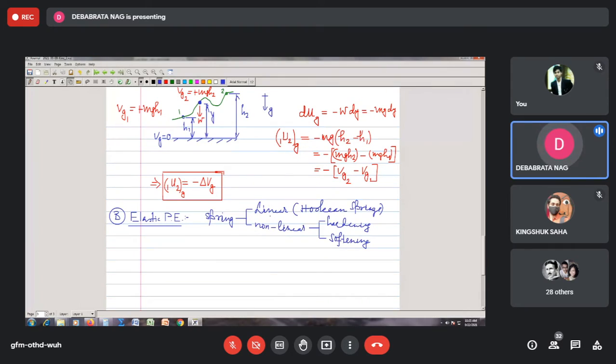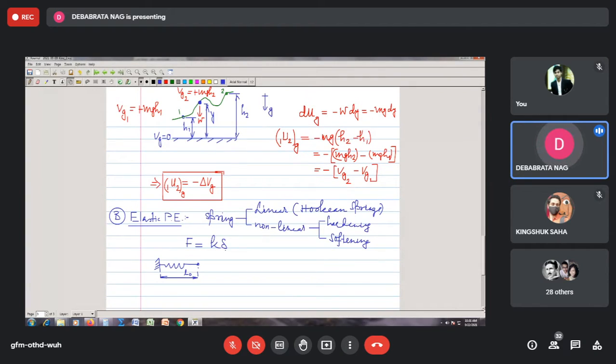So linear spring means that the force acting on the spring F and the extension or compression of the spring delta are related by this equation. This is called the linear relationship between force and the extension or compression of the spring. What I mean to say by this is that suppose you have a spring like this. Now this may be considered as the natural length of the spring. That means this is called the undeformed length of the spring, L naught.